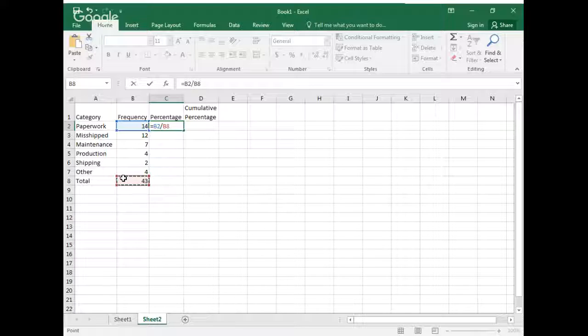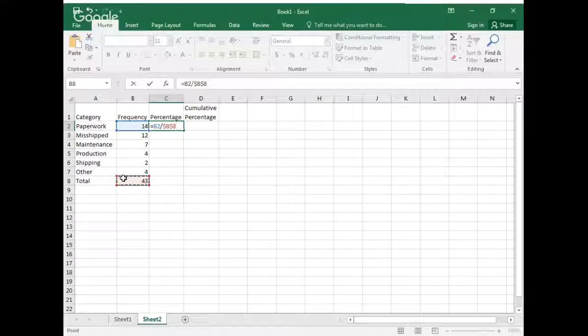So what I'm going to do with that 43 is press F4 on my keyboard, which is going to put a $ in front of the B and a $ in front of the 8. What that does is essentially freeze that cell so that when I copy it, it stays pointing to the same cell.